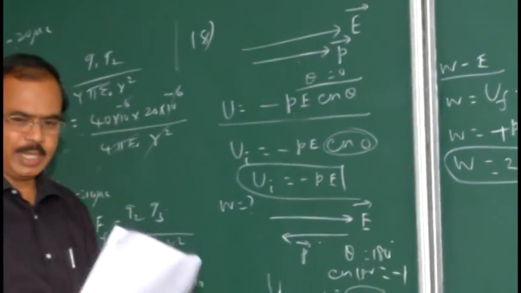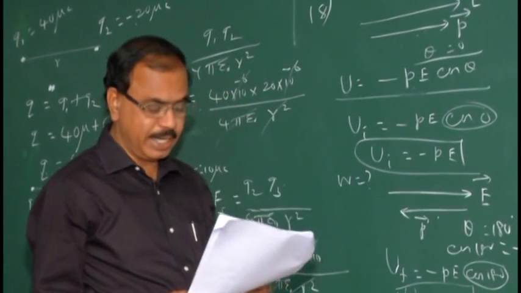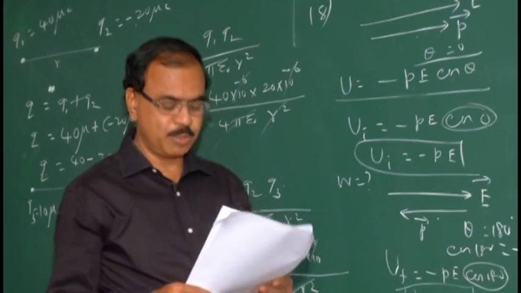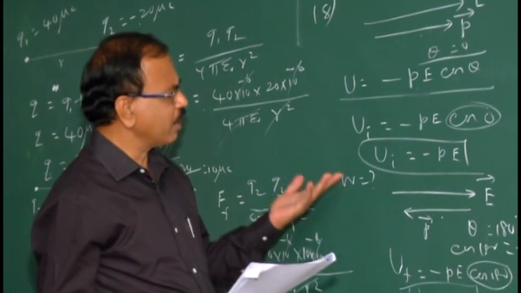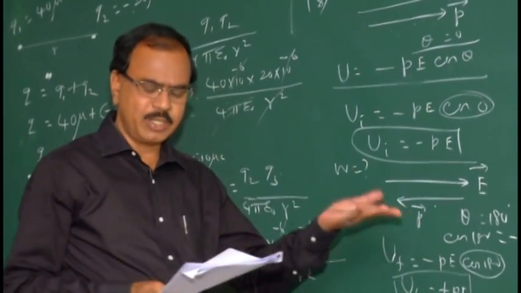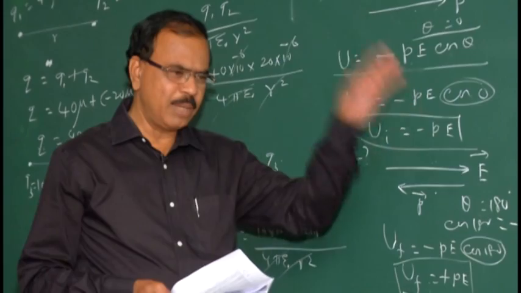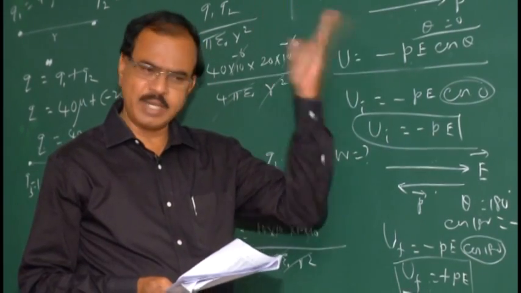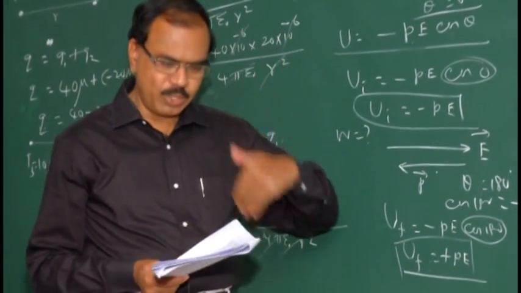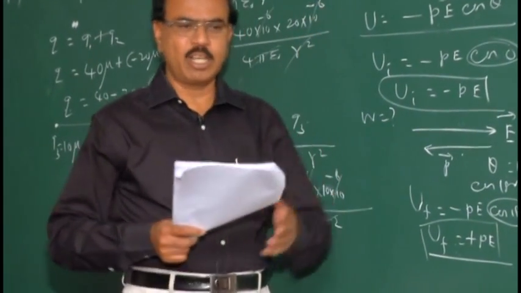Initially it is stable, and to change it to unstable, how much work is done? It is 2PE as per the work energy theorem. Like this you can ask any number of questions. It is in stable equilibrium with the initial potential energy. They can also ask about rotating the dipole to perpendicular to the electric field. Instead of unstable, where we turn 180 degrees, they can keep it perpendicular and ask how much work is needed to rotate it by a 90 degree angle.